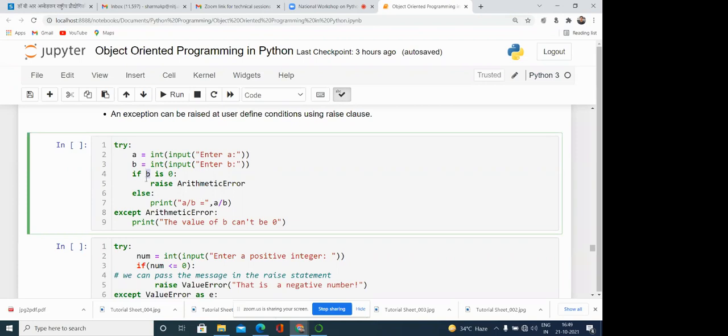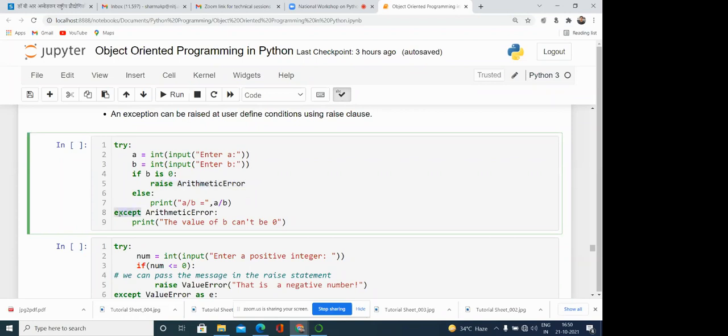So here, if b is 0, then raise arithmetic exception. Arithmetic error, basically, is the class. So what is the syntax? Raise is the statement. After that, we need to write the class of error that we want to generate on our condition. At this particular point we are generating the error, and else, if it is not there, we are dividing a by b. There is no problem. If b is 0, then we are raising the error.